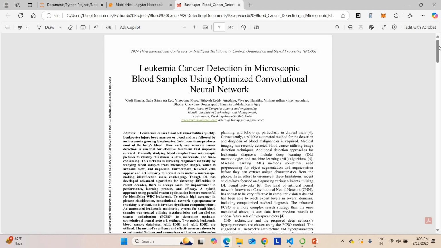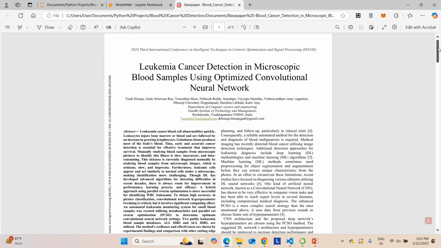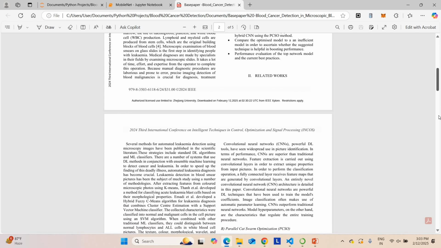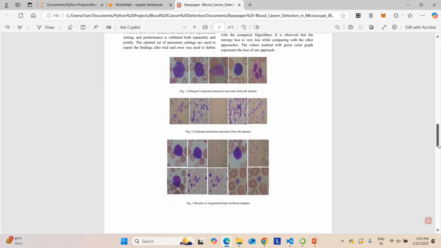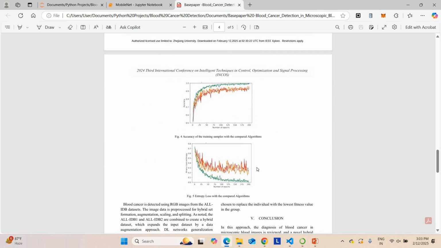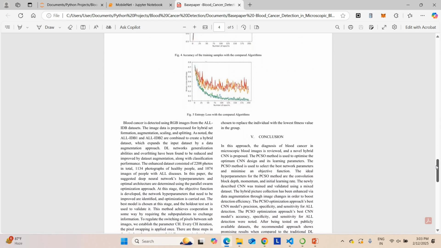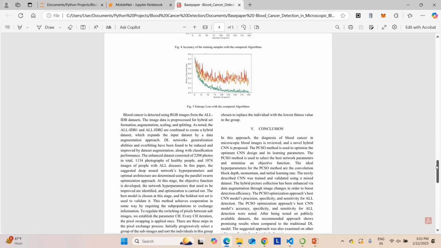Okay, so this is the base paper which you are going to refer to for this project. You can see these are the microscopic images of each and every blood sample. They have applied some data augmentation also for increasing the data set size. This is the overall accuracy they achieve. You can see that the existing system achieves 97% accuracy overall, but we are going to achieve 98.6% accuracy, which is higher than the existing system.